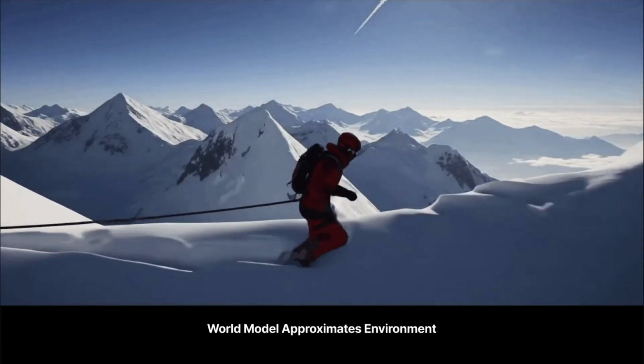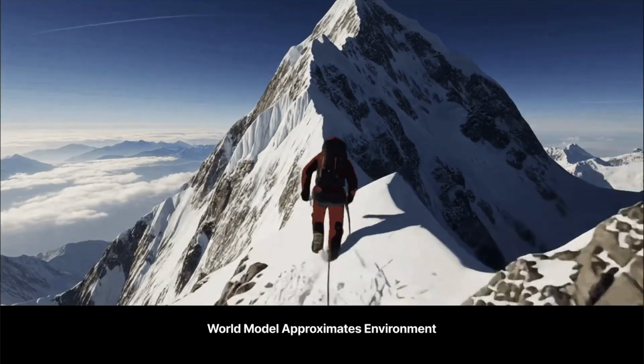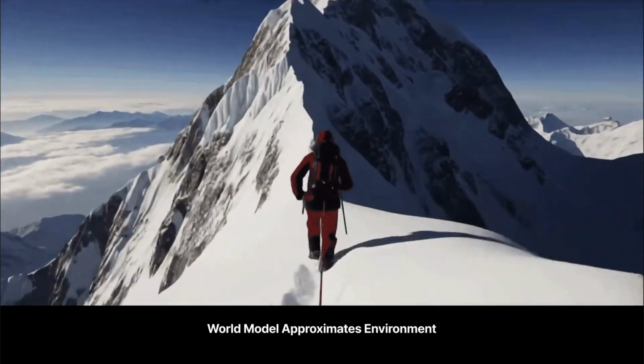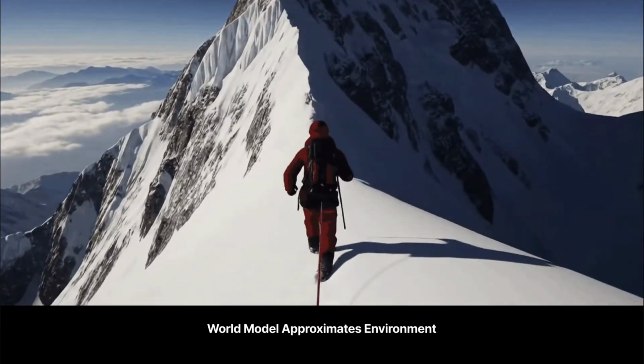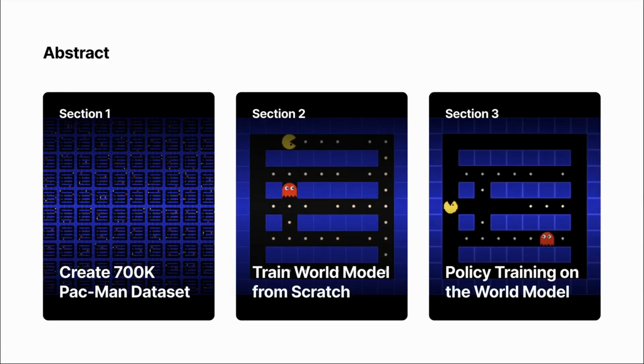However, world models naturally suffer from variance. This raises an important question: is RL really possible within a world model? And if so, how can we address this variance? To answer this, we studied RL on a world model using a dynamic pacman task. Our approach consists of three main steps.